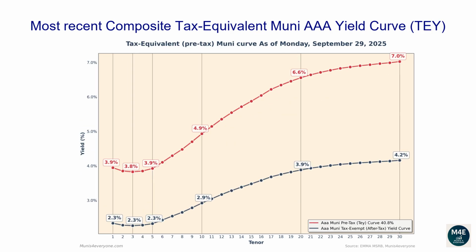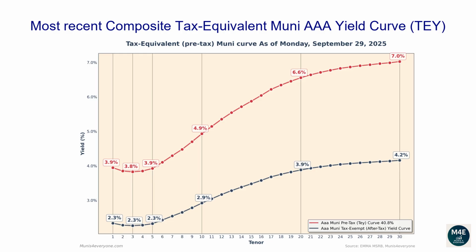Let's now go over the most recent composite tax-equivalent Muni AAA yield curve. The following graph shows, in red the tax-exempt after-tax Muni yield curve, versus in blue its tax-equivalent, pre-tax version assuming a 40.8% top tax bracket, as of September 29, 2025. Why would you care to see the tax-equivalent version of the Muni yield curve? More on this later. Let's first go over the pre-tax, aka tax-equivalent yield curve.